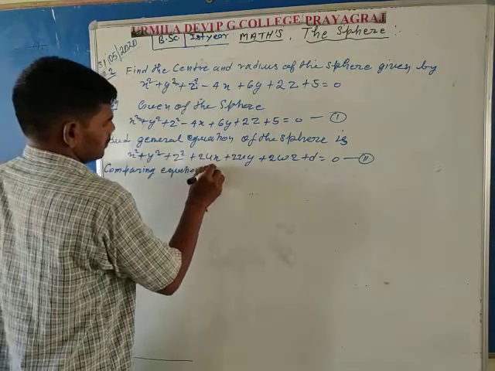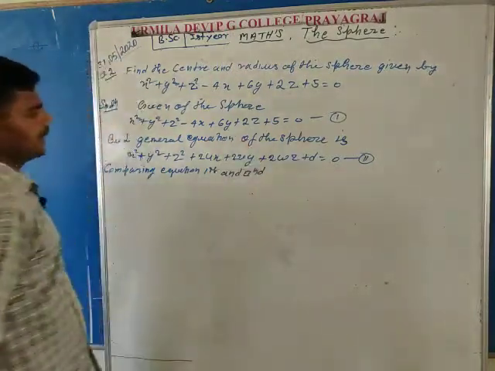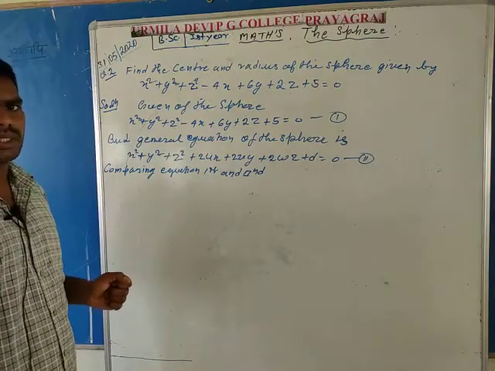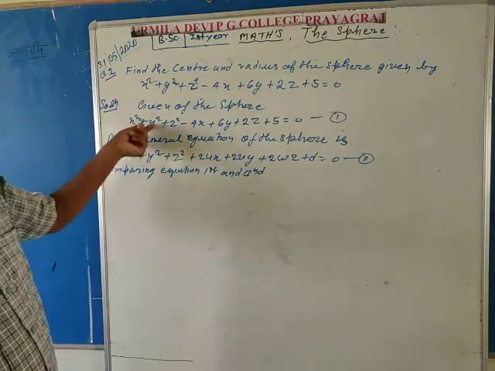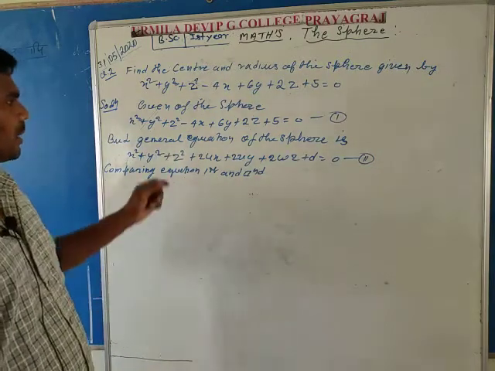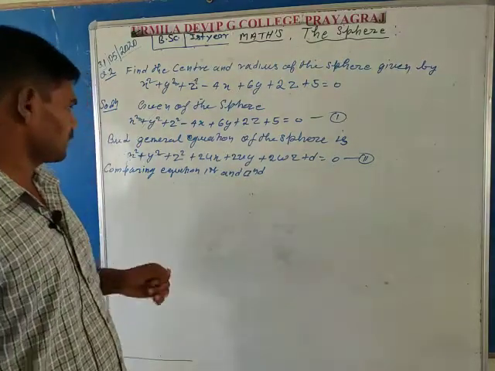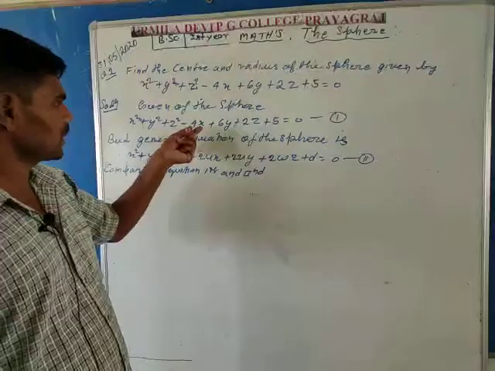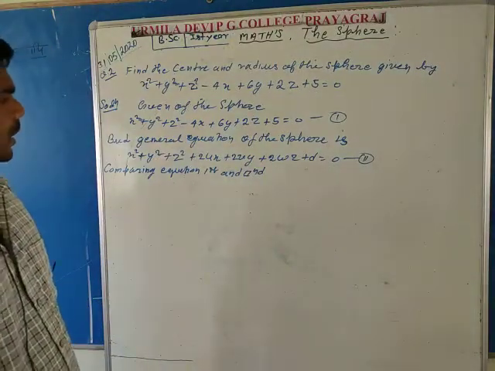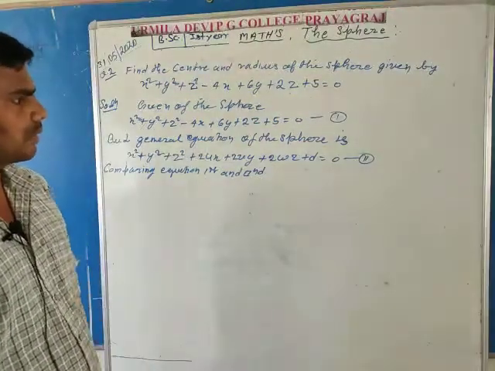Then the coefficient of x square will be the same, which is 1, the coefficient of y square will be the same, which is also 1, and the coefficient of z square will also be 1. After that, the coefficient of x is equal to -4 in equation first, and 2u in equation second.